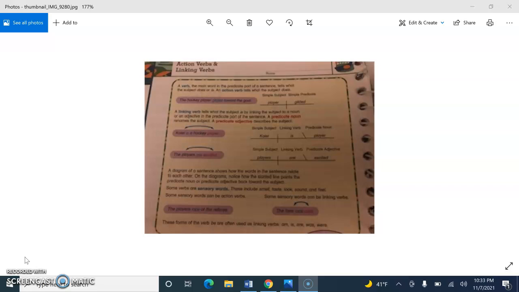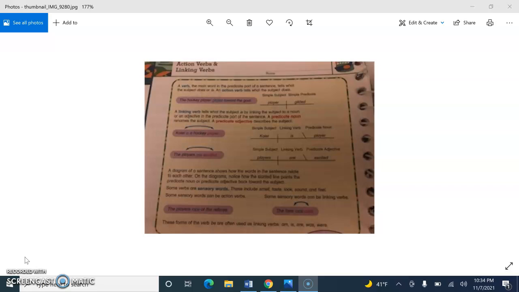All right, so then from 7 to 10, we have: write each simple subject and verb on the diagram. If the verb is a linking verb, draw the slanted line and write the predicate adjective or predicate noun. So, we have number 7. Each team has 6 players on the ice. So, in this case, let's take your pencils and underline some words so we can see how what we put in the diagram is the way we're identifying the right parts.